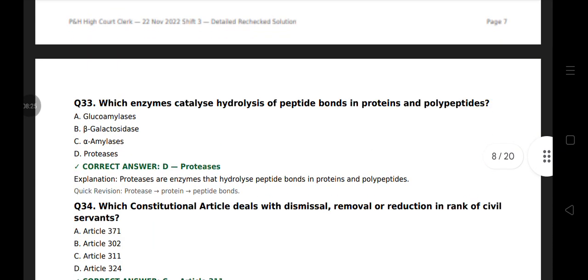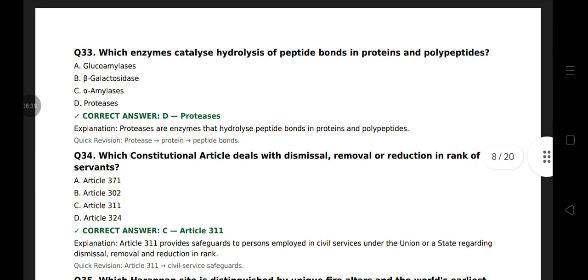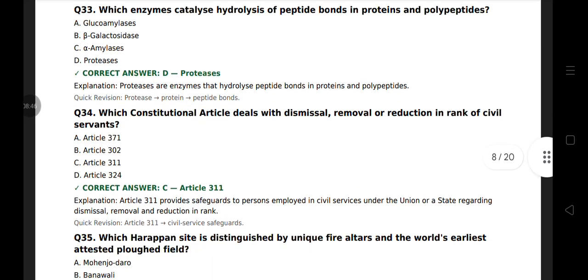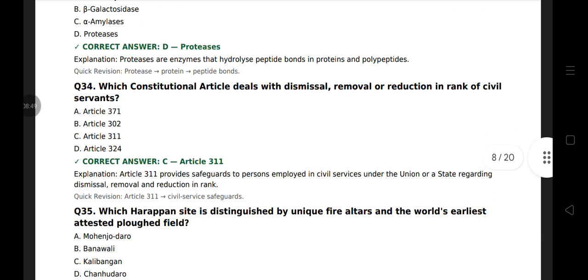Question 33. Which enzyme catalyzes hydrolysis of peptide bonds in protein and polypeptide? Protease. Proteases are enzymes that hydrolyze peptide bonds in proteins and polypeptides. Question 34. Which constitutional article deals with dismissal, removal or reduction in rank of civil servants? Article 311. Article 311 provides safeguards to persons employed in civil services under the Union or a state regarding dismissal, removal and reduction in rank.